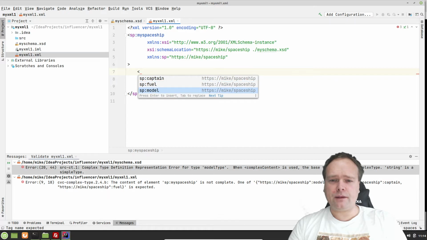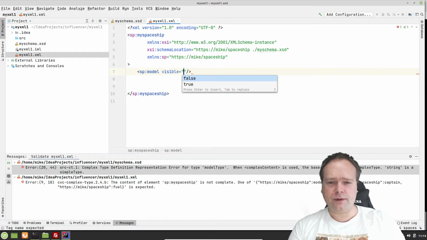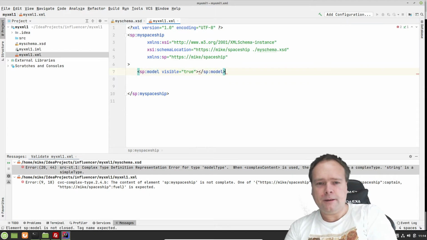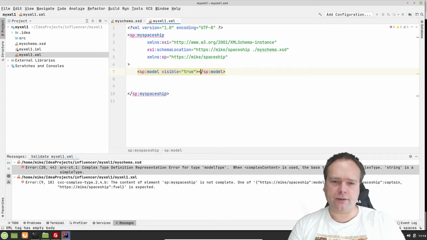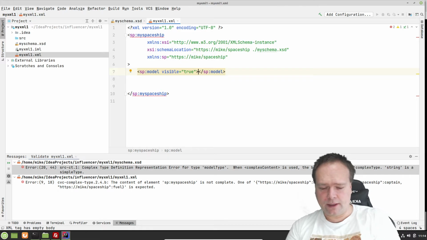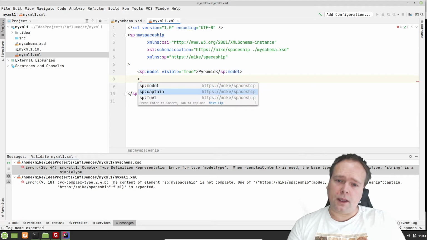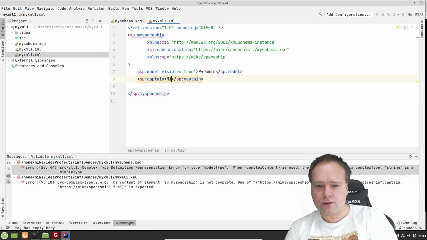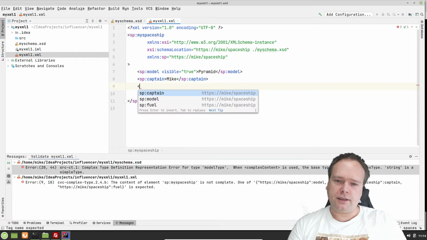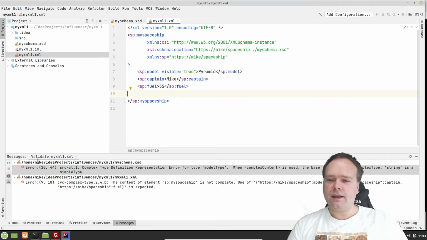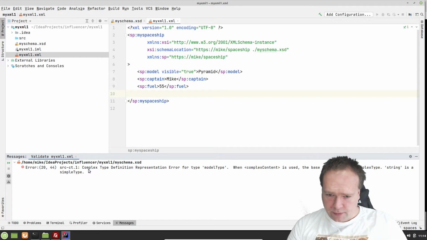Okay, first of all, let us give it a model. Should it be visible? Yeah, it is, this spaceship right here. It is visible. What you saw here is a self-closing tag, because it closes in the same line. But we actually want a begin and end tag. So if you want a begin and end tag, you do it like this, and then you can give it a model, like maybe this is a pyramid-shaped spaceship. And then again, I can create my captain right here, and that could be Mike. And then we can have some fuel percentage, which could be 55%. So we need to fuel up at some point in the future. Then I can re-evaluate by pressing the green button right here.